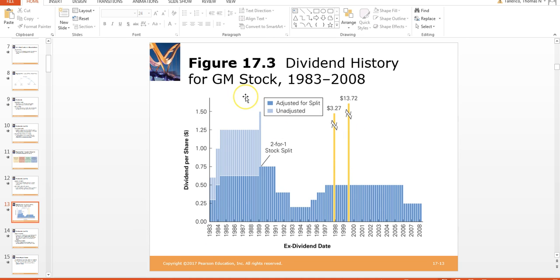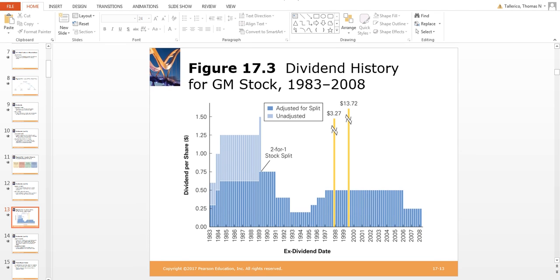All right, so here's a good chart that shows the dividend history for GM, General Motors, from 1983 to 2008. Here they had a 2-for-1 stock split. Basically, they doubled the number of shares, but they halved the dividend, so you don't really gain any extra money.